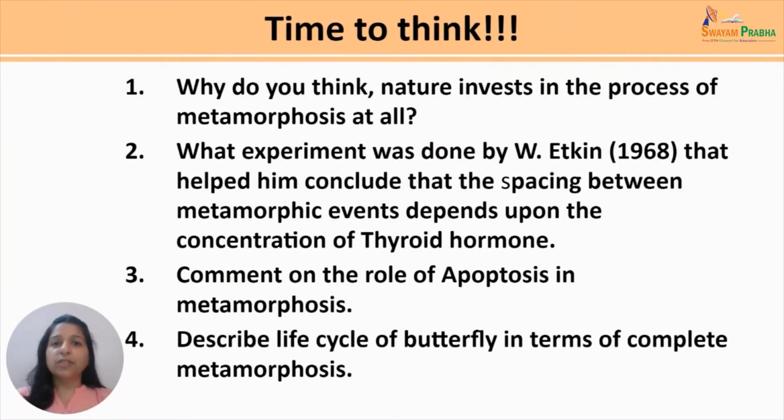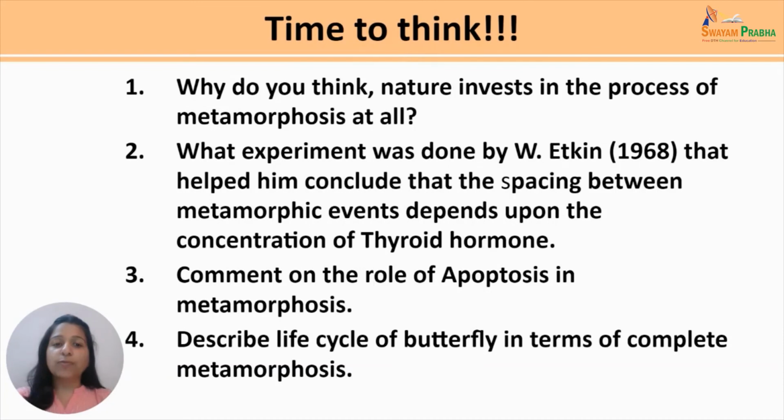So after having a thorough discussion of the events involved in metamorphosis, it's time that you start thinking on certain questions. Number one, why do you think nature invests in the process of metamorphosis at all? Number two, what experiment was done by W. Aitken in 1968 that helped him conclude that the spacing between metamorphic events depends on the concentration of thyroid hormone? So here it is advised to read the experiment that Aitken performed. Number three, comment on the role of apoptosis in metamorphosis.